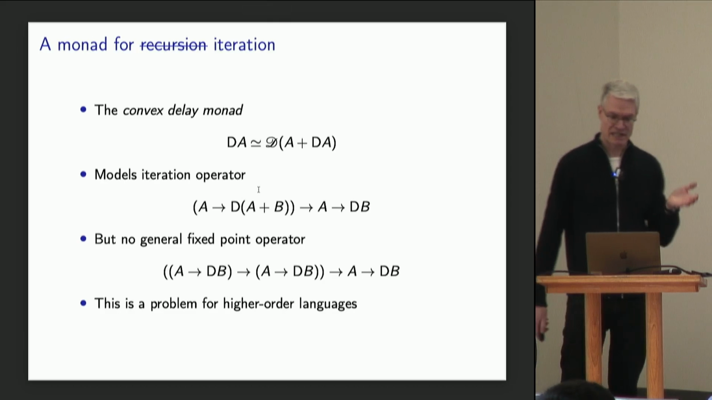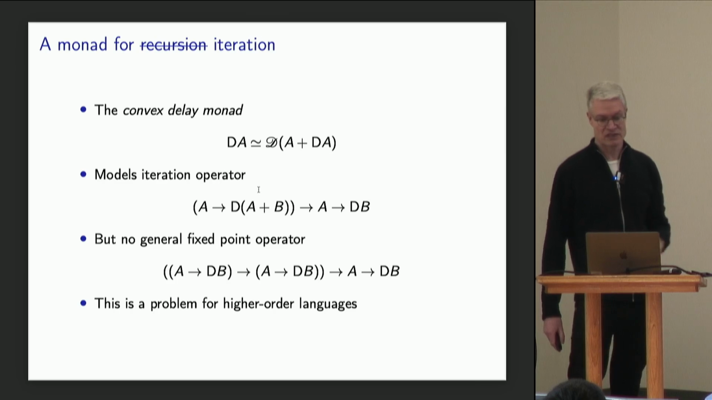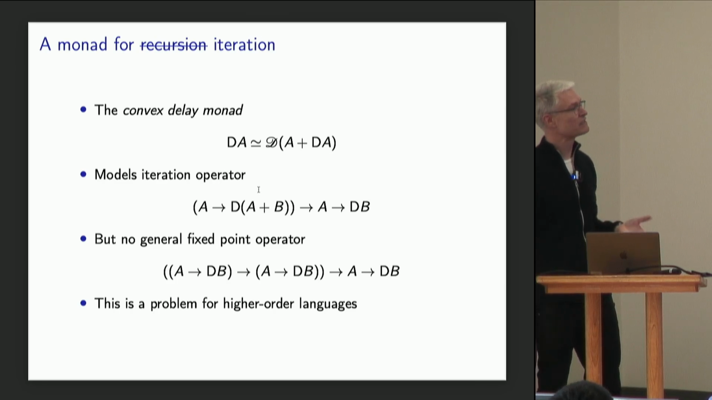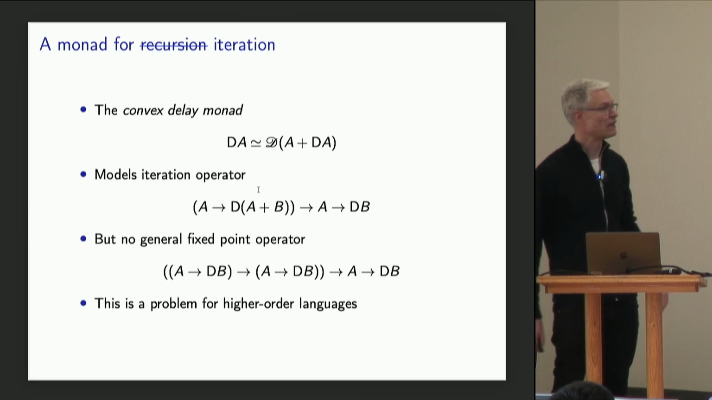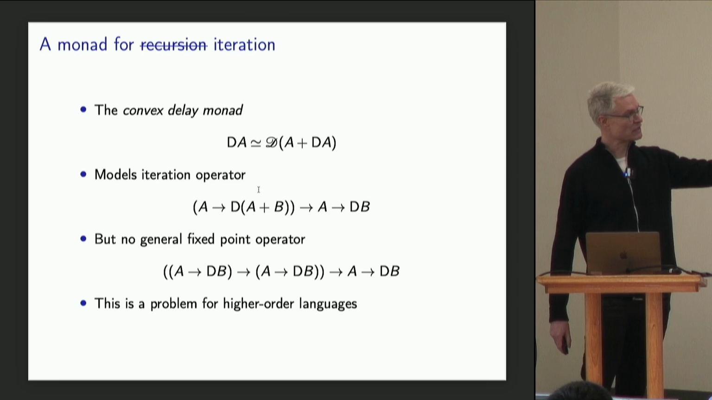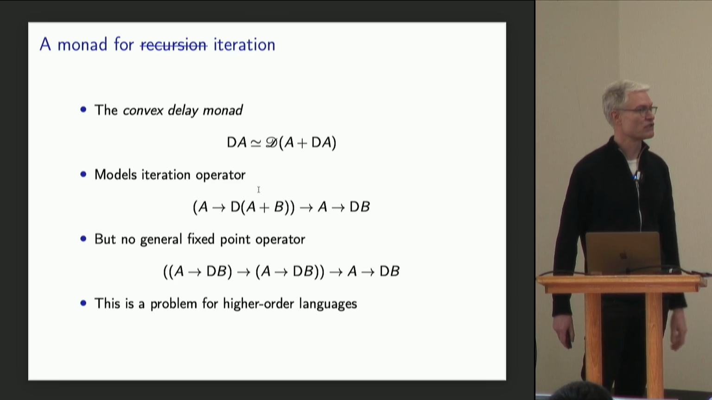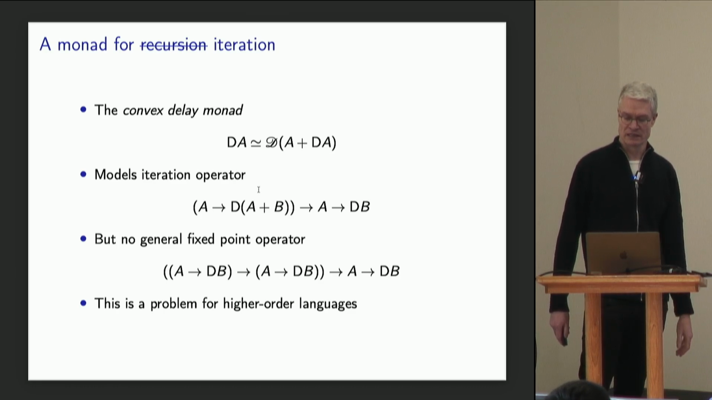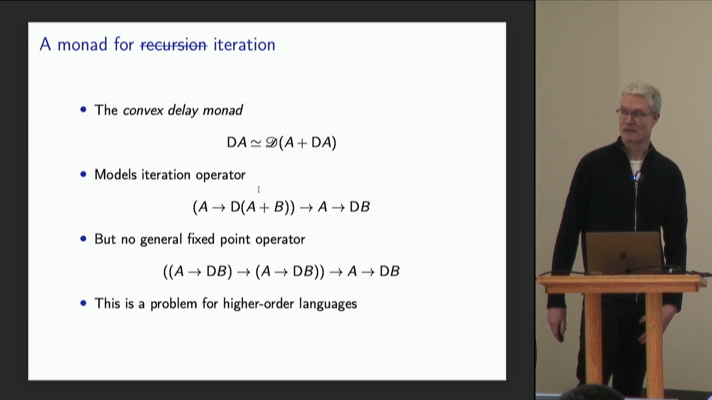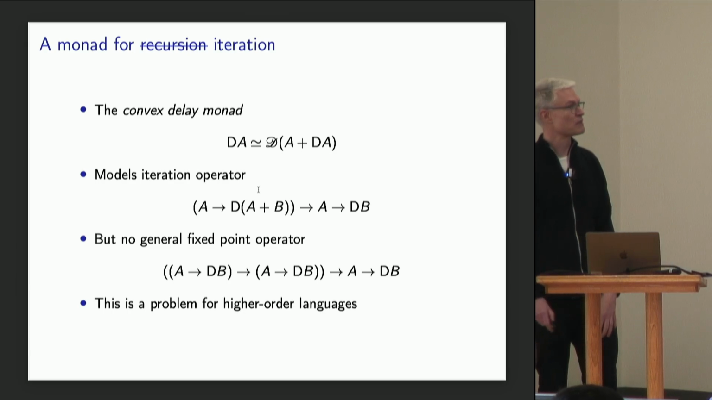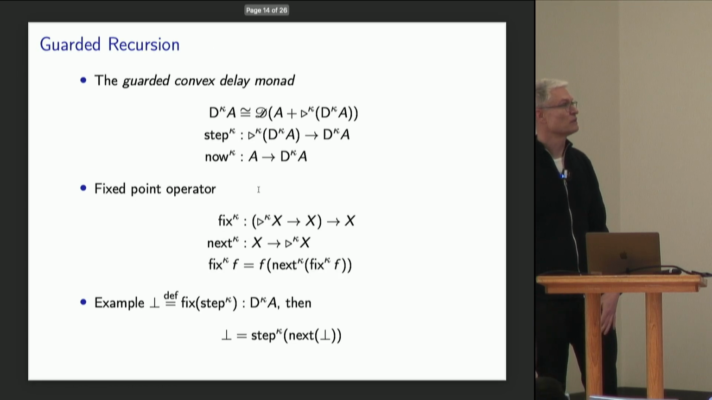So that's all good and nice, but there's one problem here with this convex delay monad, and it is that it's not really a model of recursion, at least not for higher order languages. So it models an iteration operation of this type here, but there's no general fixed point operation of this type down here. Okay, and this is a problem when you're modeling higher order languages. And so this is the place where we step to guarded recursion.